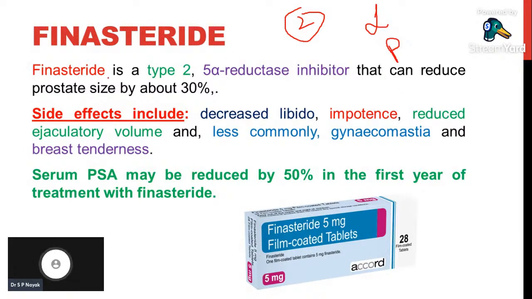So finasteride is a type 2 5 alpha reductase inhibitor that reduces the prostate size by 30%. So finasteride specifically inhibits the enzyme present in the prostate gland, and it is not inhibiting the 5 alpha reductase which is present in the liver, skin and hair.